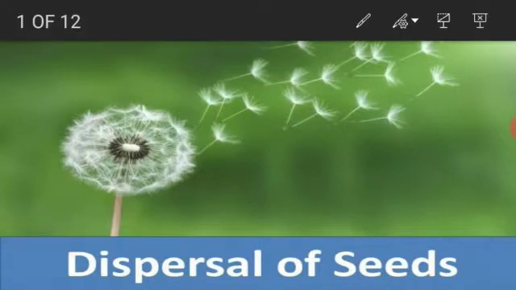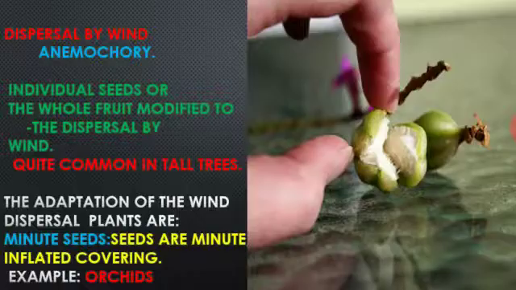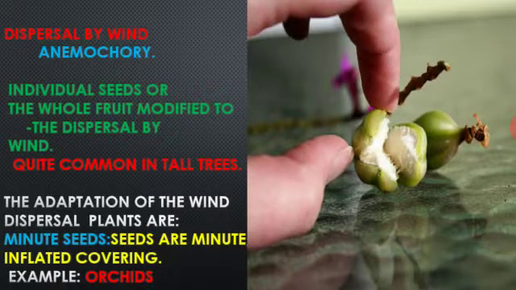Okay, so here the seeds as well as fruits are carried from the parent plant to some other places, and there the growth of the plant takes place. So the traveling of plant seeds as well as fruits to some other places, we used to say it as seed dispersal or fruit dispersal.